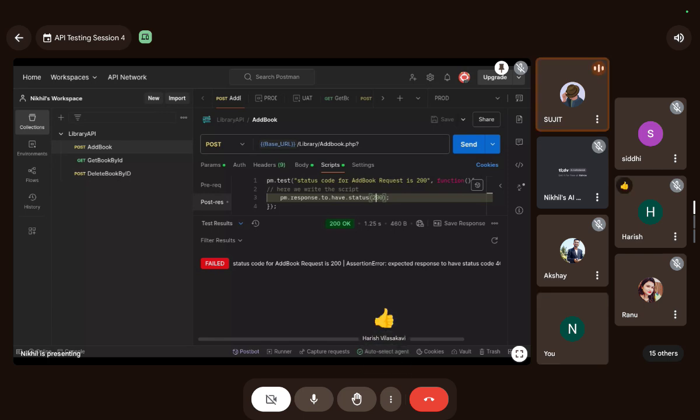Sir, test is a method now, not pm. Bro, it's not Java, it's JavaScript. Don't compare it with Java. Yeah, test is a method, but I'm just telling you, don't compare it with Java. Java and JavaScript are different. Okay guys, so any doubts till here?